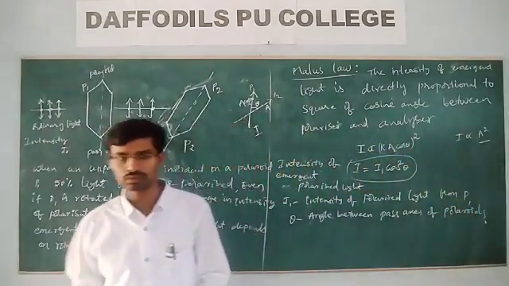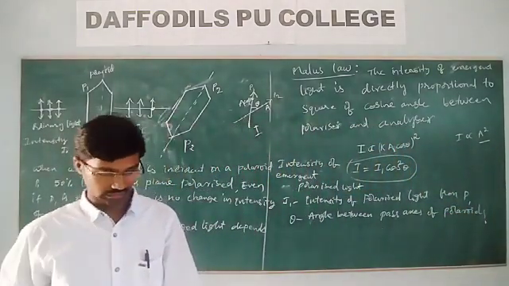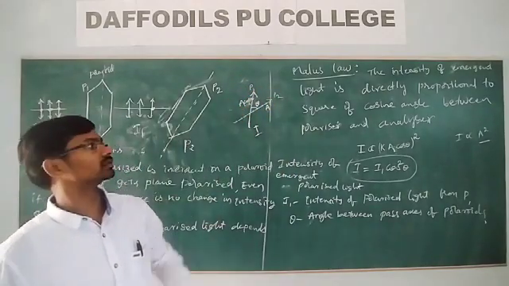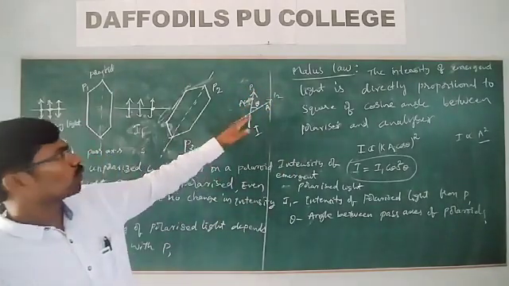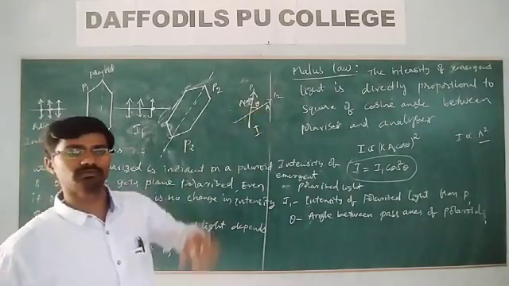So this is the important thing. Malus law is very important to get the intensity of the emergent light from the polaroid.